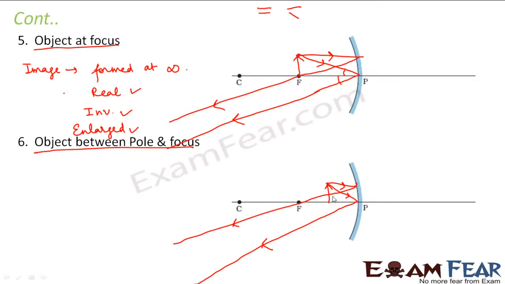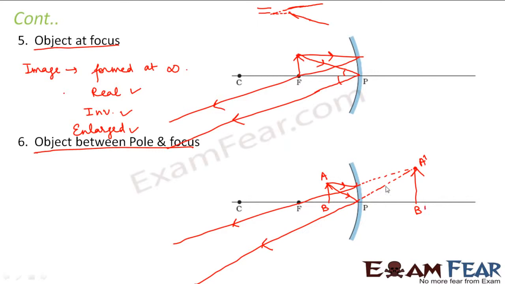Does that mean that these two rays will never meet? No, that doesn't mean so, because when these two rays move forward, they are going away from each other. That means if they go backward, they are meeting somewhere. If you extrapolate in the backward direction, both these rays will meet somewhere. And at this point, we will say that the image is formed. If this is AB, we say that A dash, B dash is the image.